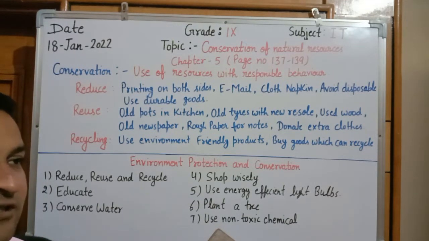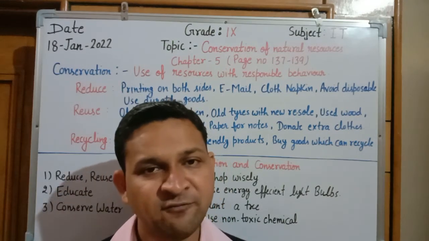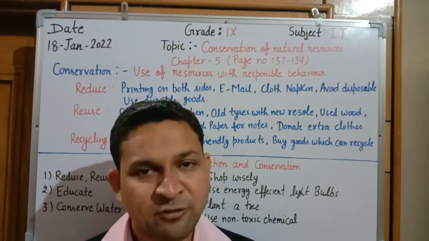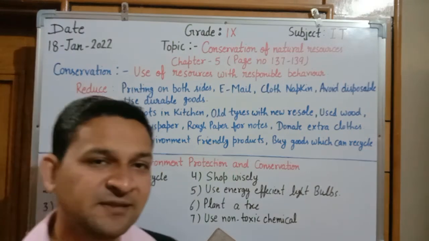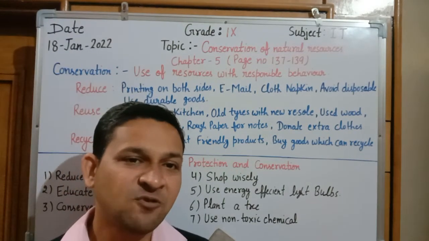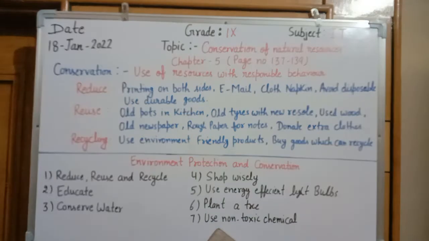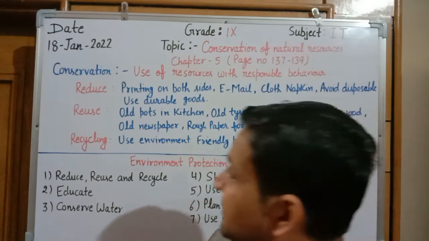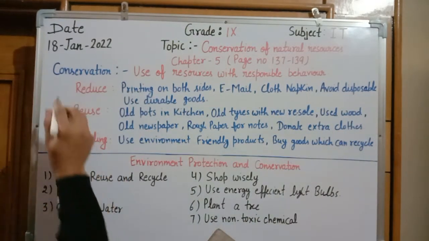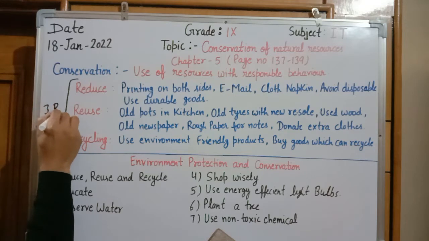So conservation of natural resources, because natural resources are like your air, water, soil. So we have to conserve such types of resources so that they should not be ended, they should not be finished, because it is the lifeline of a human being. So for that we have one major formula that is known as the 3R formula.